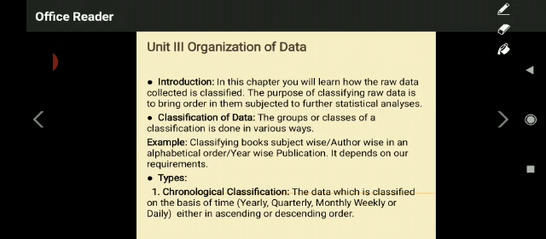Organization of data in the sense you have to organize the data in a systematic manner. Whatever data you are collecting, after that you have to organize it very systematically for your understanding, for your further statistical analysis. I hope you understood, my dear students. This is the heart of the topic, that is introduction. Okay. Now coming to the next part, that is classification of data.